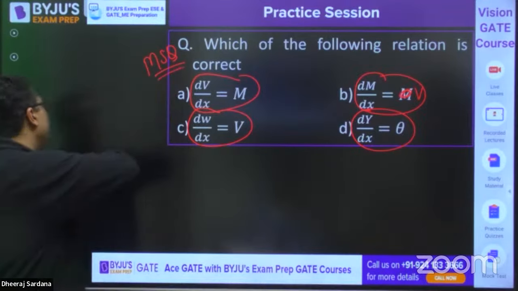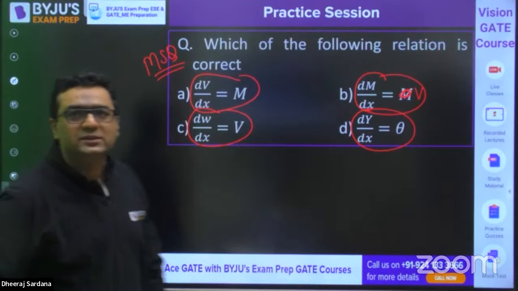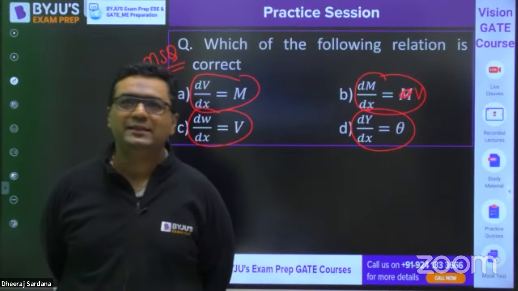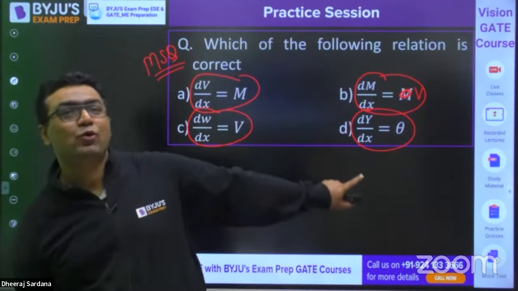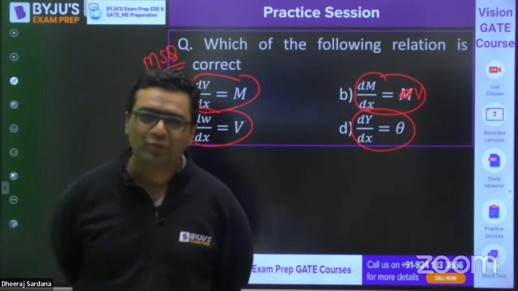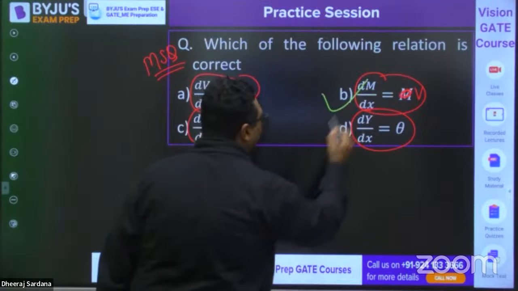Think carefully and answer. I am feeling that many of you guys are giving wrong answers. So Hari is saying the answer is C. Arvind is saying the answer is D. This is MSQ. More than one can be correct. Mohit is saying the answer is B. Very good. Mohit is saying B and D. So the answer is B and D.